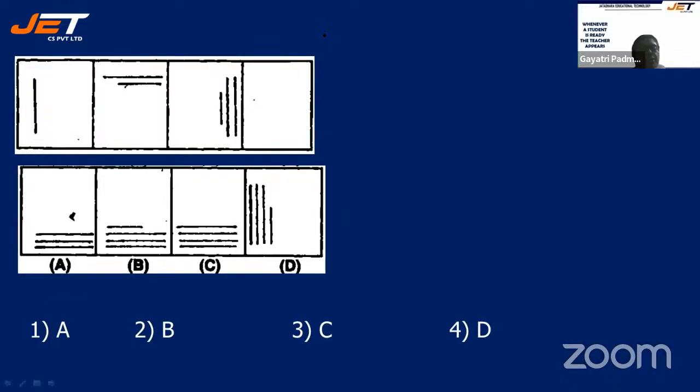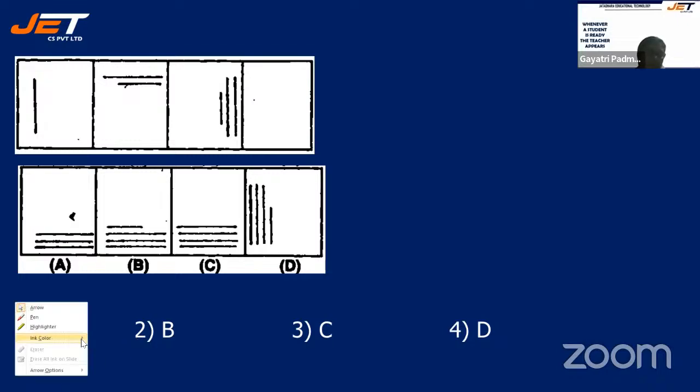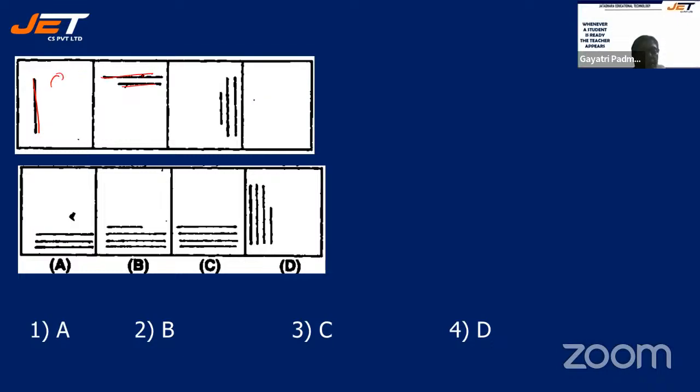See the next question. This is also very simple. Your first one, straight line, is facing down. Then it is clockwise. Then it is again clockwise. It is 3.